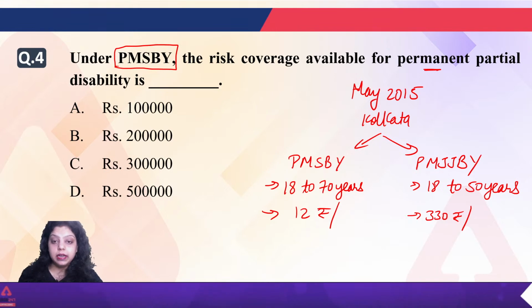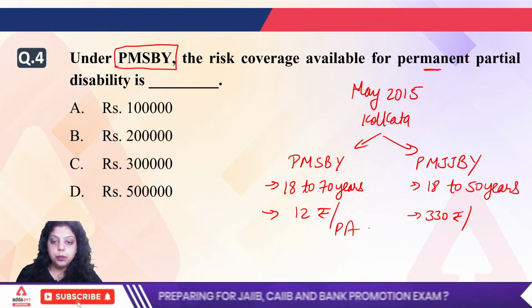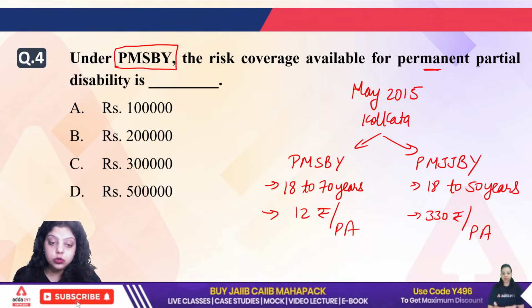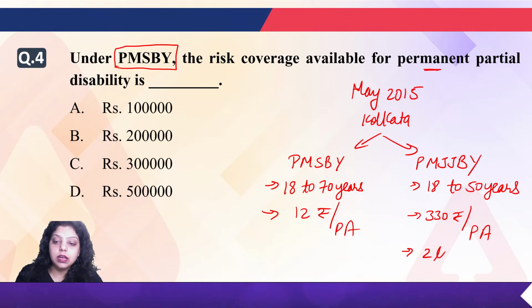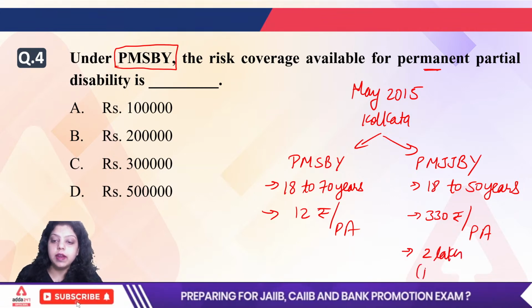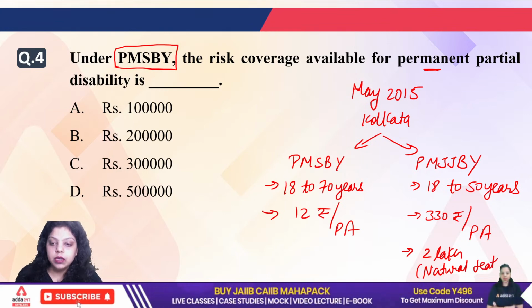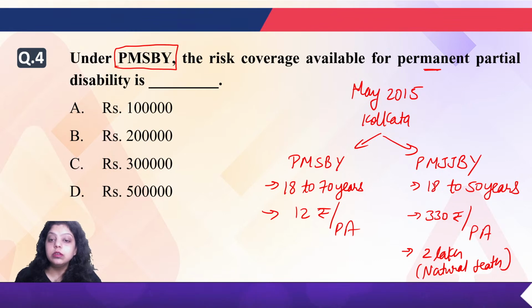It is per annum. So per annum we have to pay 12 rupees and 330 rupees under the Suraksha Bima Yojana or Jeevan Jyoti Bima Yojana. In Jeevan Jyoti Bima Yojana, the risk coverage is 2 lakh in case of natural death.